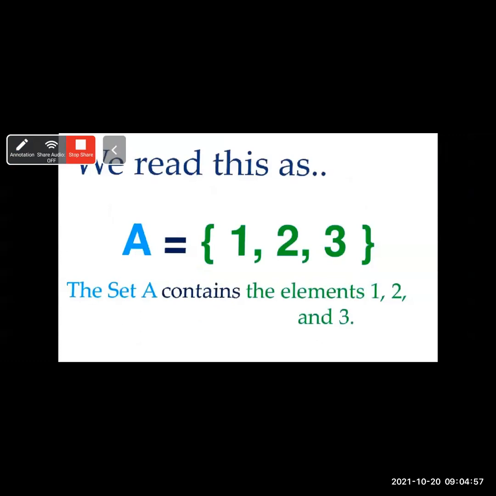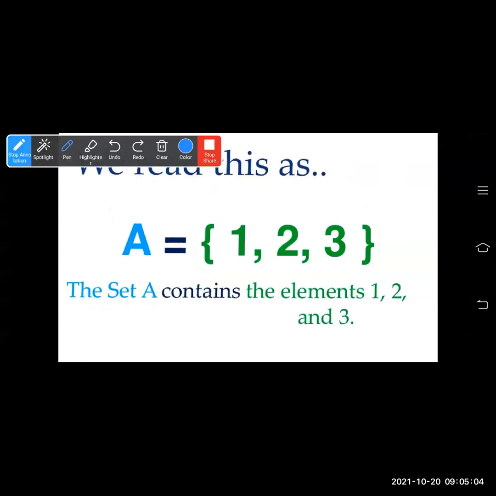How do we read this? The set A contains the elements 1, 2, and 3. This way you have to read it out. So here some questions are also written: write the following symbolic statement in words. When this question comes, you have to write like this: set A contains the elements 1, 2, and 3.